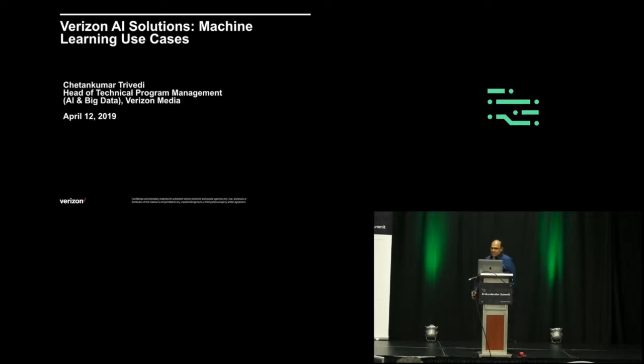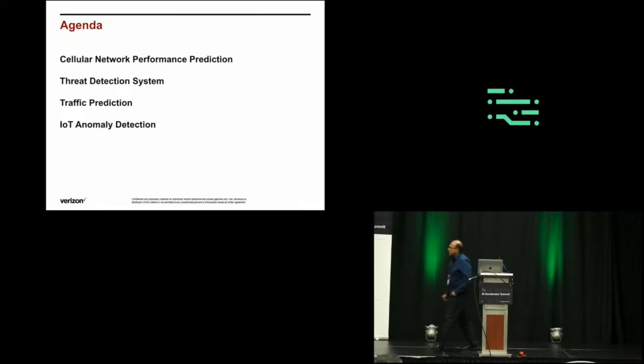I'm going to mainly talk about the Verizon AI solutions, machine learning use cases. Some of the use cases that are listed here, these are all handpicked, and that covers cellular network performance prediction, threat detection system, traffic prediction, and IoT anomaly detection use case.